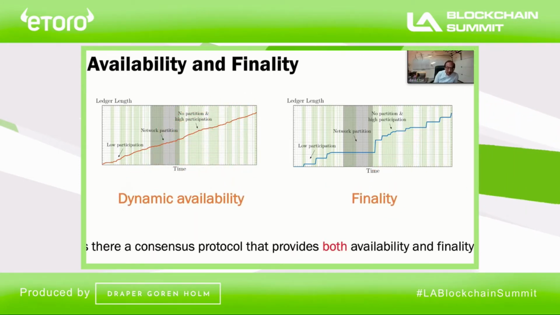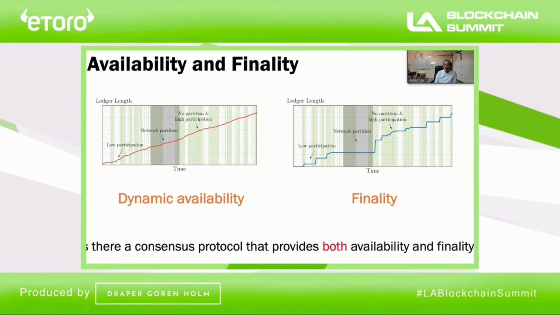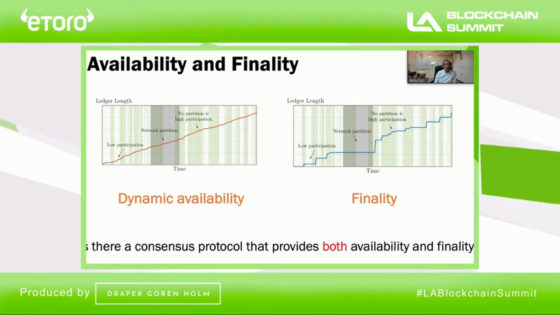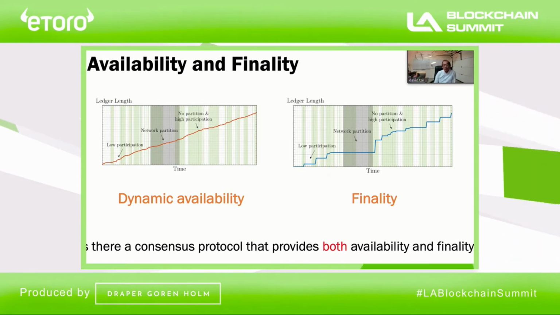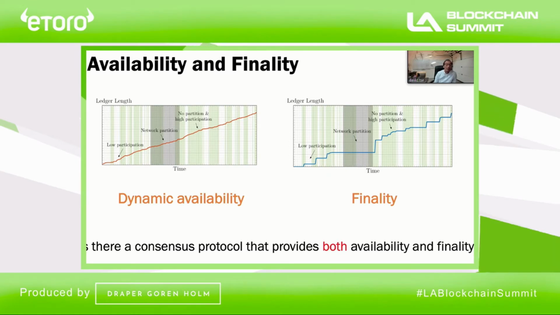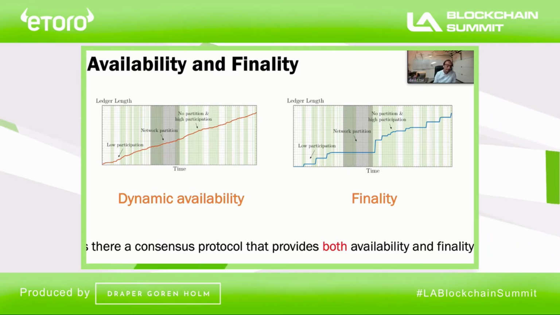So both properties, dynamic availability and finality, are actually good properties. Nothing wrong with them. A chain which is dynamically available keeps on growing, like Bitcoin. Finality means that when you confirm a block, then nothing will happen in the future that would reverse that transaction in the block. So these two are very good properties. So the real interesting question is the following. Is there a consensus protocol that can provide both availability and finality?